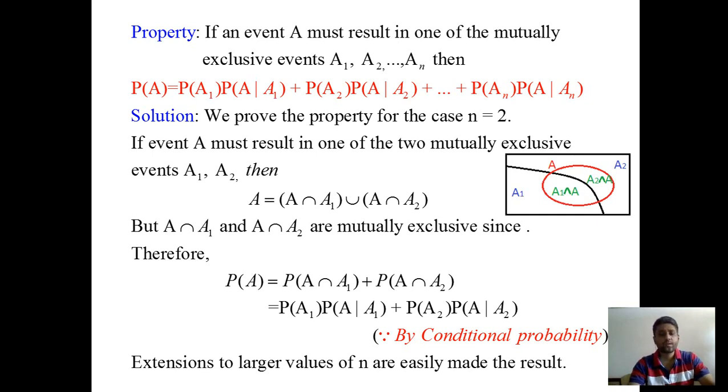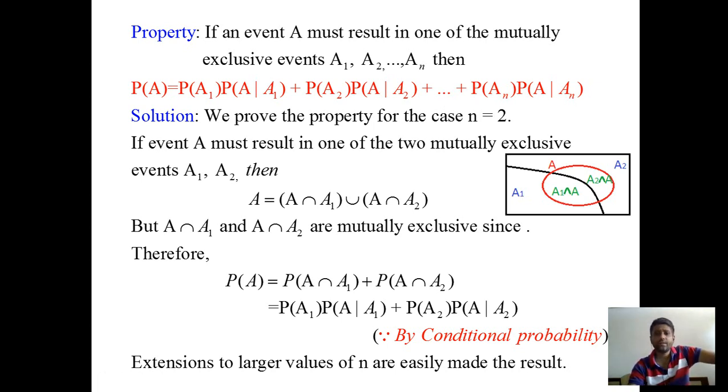Now the next property. If an event A must result in one of the mutually exclusive events, say A1, A2 and so on up to An, then the probability of event A is equal to the probability of A1 times the probability of A given A1, plus the probability of A2 times the probability of A given A2, and so on, up to the probability of An times the probability of A given An.